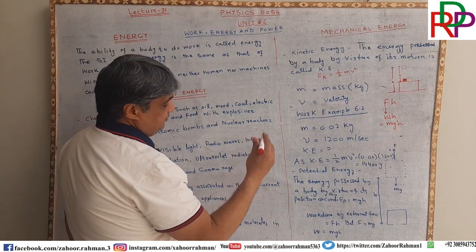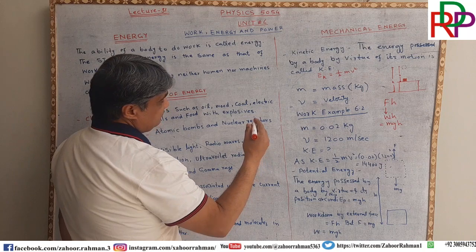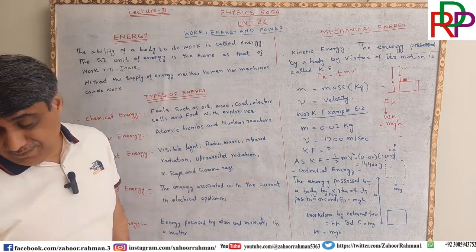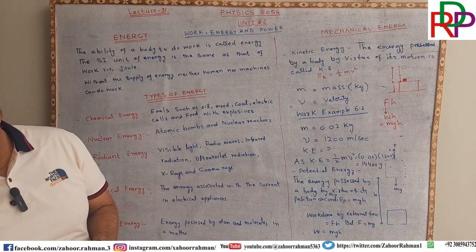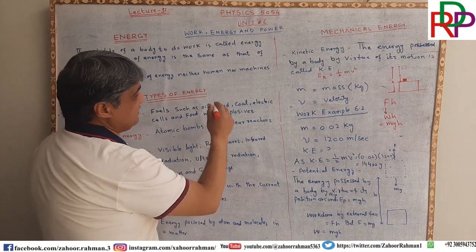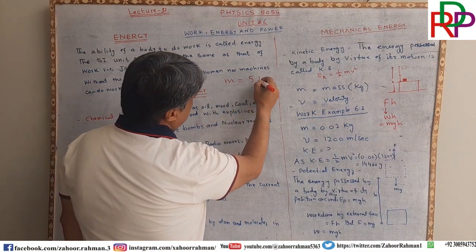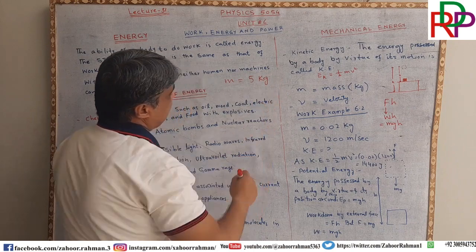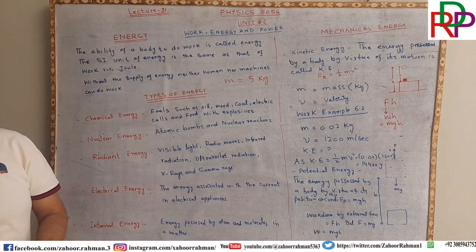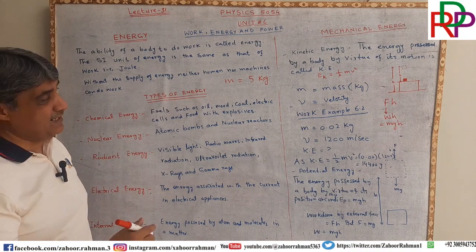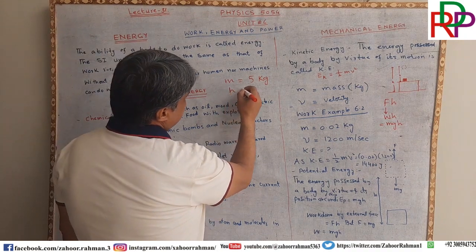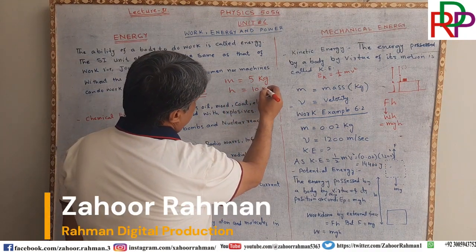Here I have to write that the mass of the package m is equal to 5 kilogram, and the height is 10 meter.